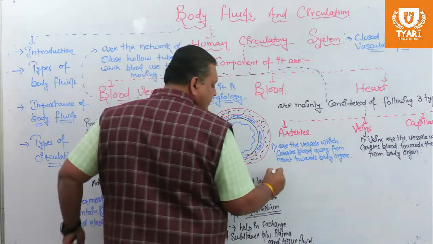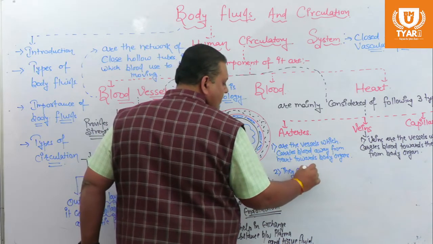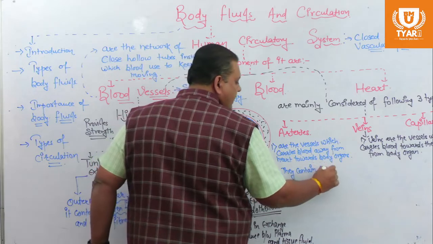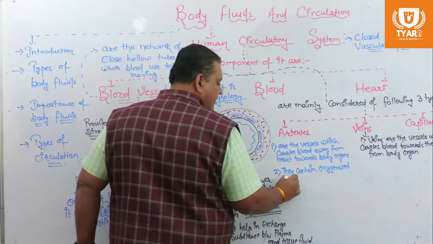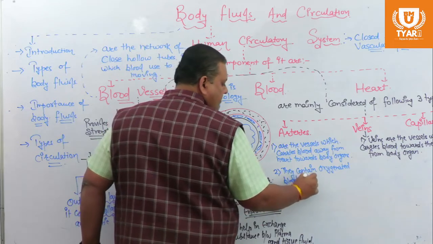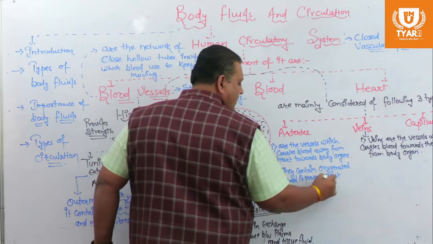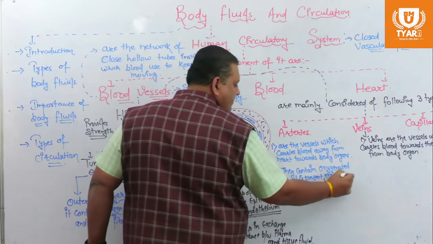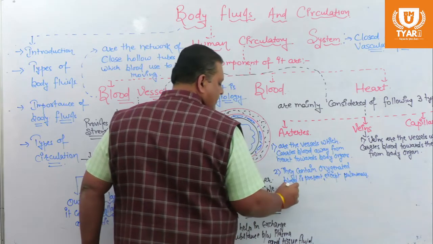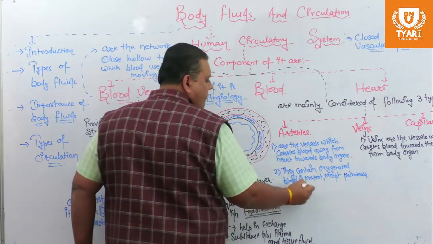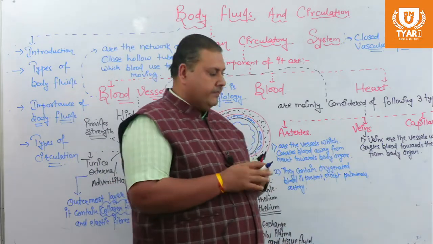Inside the artery, oxygenated blood is present except in the pulmonary artery, which carries deoxygenated blood towards the lungs.